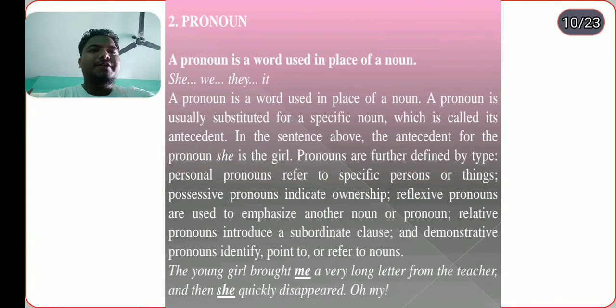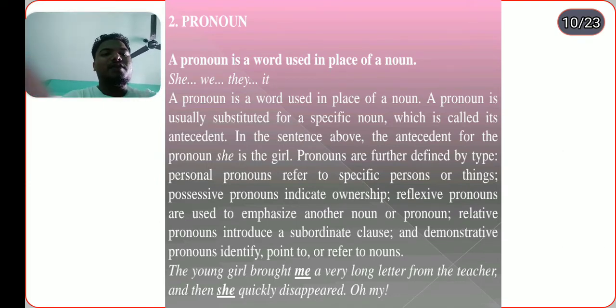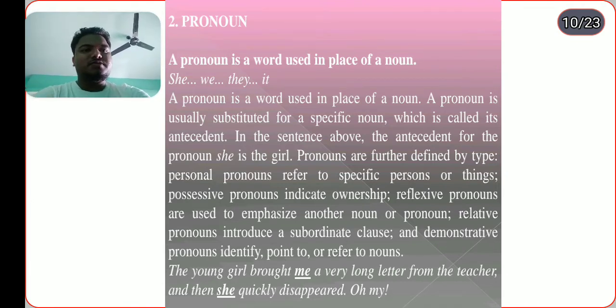A pronoun is a word used in the place of a noun. A pronoun is usually substituted for a specific noun, which is called the antecedent. In the sentence above, the antecedent for the pronoun is the girl. Pronouns are further defined by type. Personal pronouns refer to specific persons or things. Possessive pronouns show ownership. Reflexive pronouns are used to emphasize other nouns and pronouns. Relative pronouns introduce subordinate clauses, and there are also demonstrative pronouns. The young girl brought me a very long letter from the teacher. This is the same example, just changing the nouns to me and she as the pronouns.